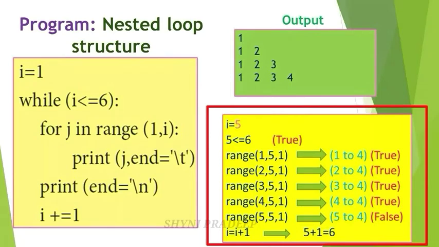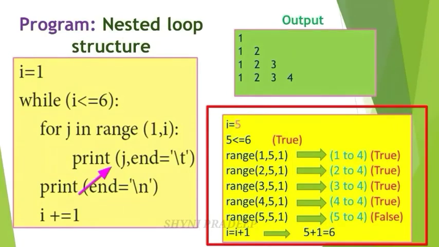So here j is equal to 2. Print j, that is 2. And end is equal to \t. Give some white space. And next, again check range. Update one value. So this 2 becomes 3. And next write 5, 1. Here you have to generate the list of values from 3 to 5 minus 1, means what? 4. From 3 to 4. Okay. So this condition is also true.